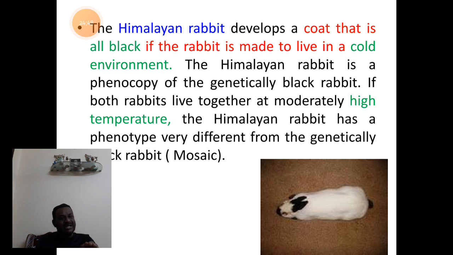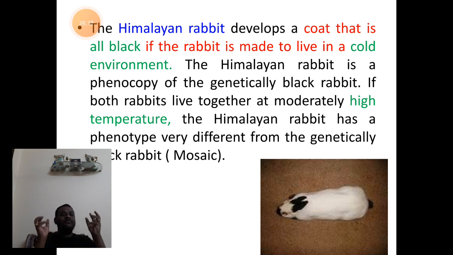At lower temperature, the color of the fur is black. So, when we look at this Himalayan rabbit, it shows mosaicism. The mosaic nature of the color, when we look at the overall body, because of the temperature which is high, about 33 degrees centigrade or so, the color of the fur will remain white.